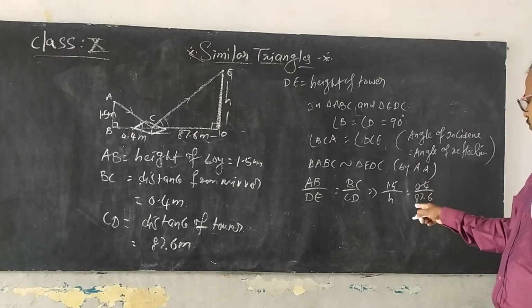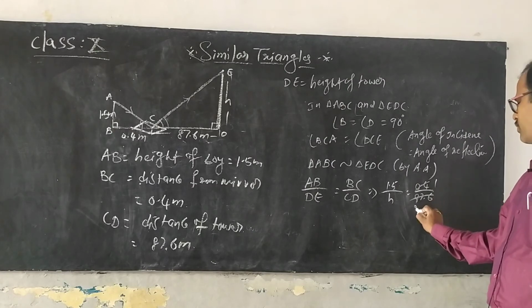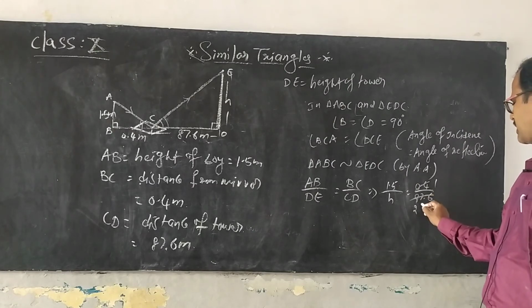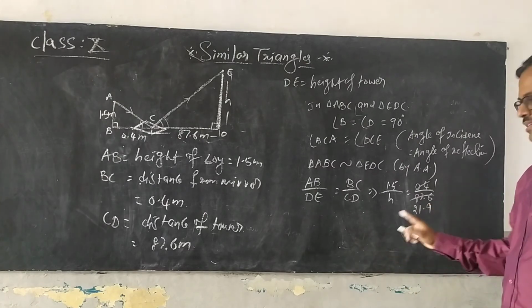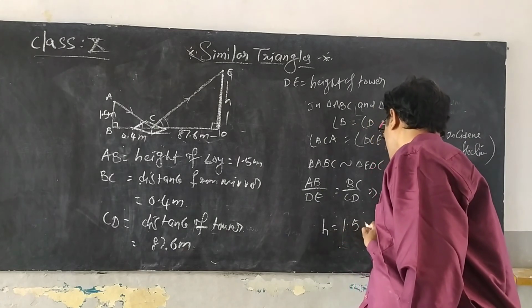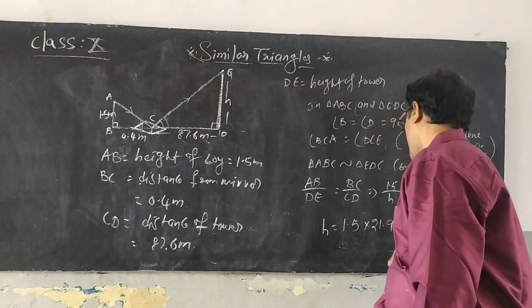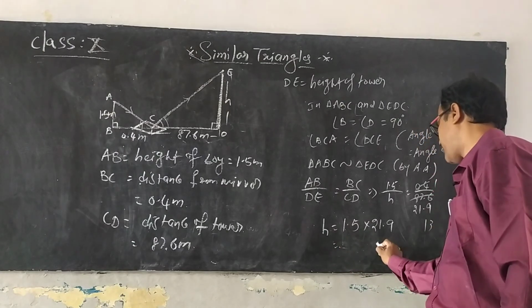You can cancel with 4, isn't it? 4 2s are 8, 4 1s are 4, and 4 9s are 36. Make a cross multiplication. You will get H is equal to 1.5 into 219. 15 9s, how much do you get? 135.